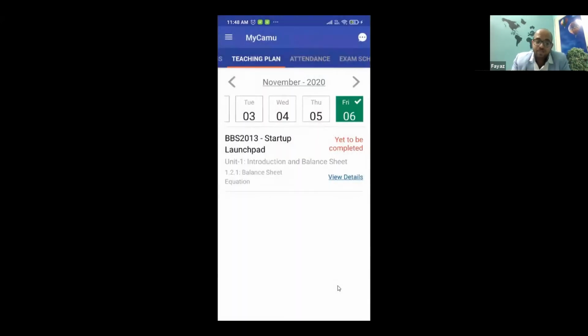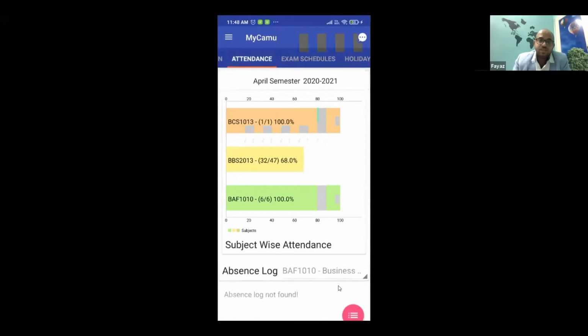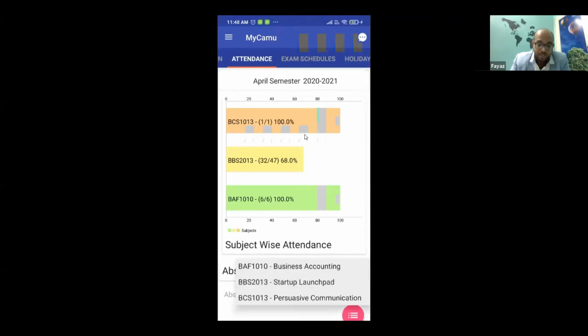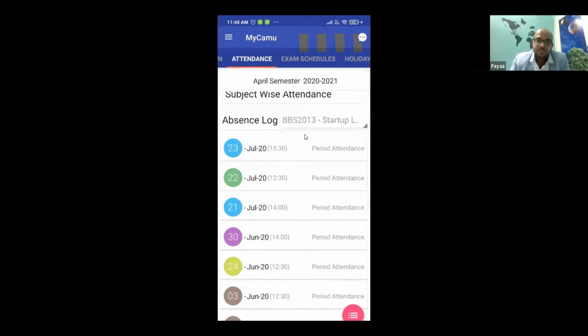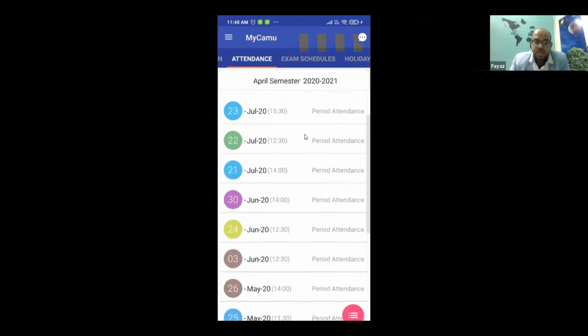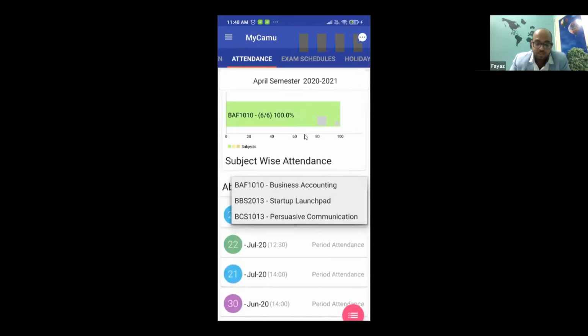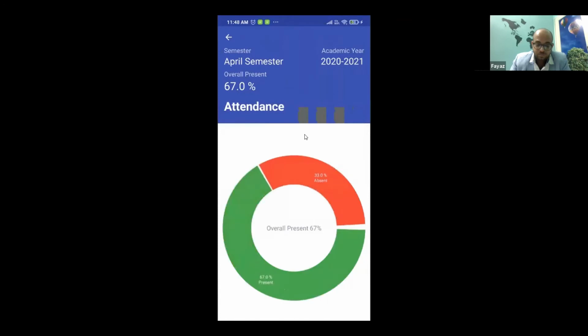Now they can have complete understanding of their attendance. You can see for a subject BBS, out of 47 classes, I have attended 32 classes. 68% is my attendance. I can see it graphically, what is the percentage of my attendance. I can also see my absence log. I can select any subject, and the system will tell me which day, what time I was absent for that particular subject, right? And I can also see my overall attendance for this semester, right?